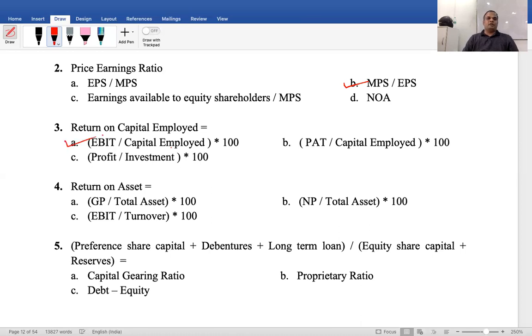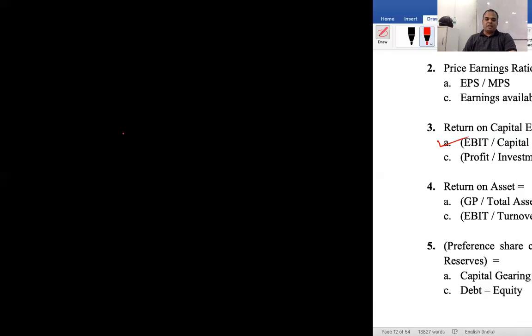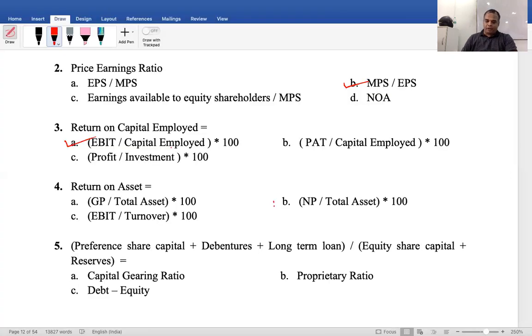So many problems we solved. EBIT divided by capital employed. Good. Return on asset is equal to, just now we solved the problem, right? Return on asset is equal to gross profit divided by total asset into 100, net profit divided by total asset into 100, EBIT divided by total asset into 100. Net profit divided by total asset into 100. Only if the net profit is not given, whatever available profit you can take. Else, net profit is the correct answer.